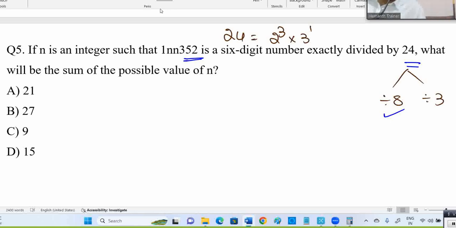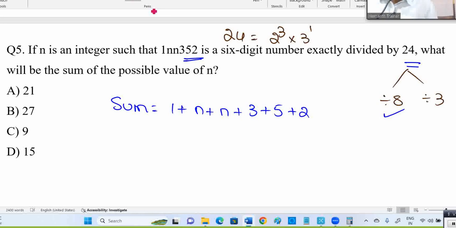Divisible by 3. Divisible by 3, how to check? Sum of digits. What is the sum of digits here? 1 plus n plus n plus 3 plus 5 plus 2. In fact, this 3 is divisible by 3, no need to add it. 1 plus 5 is how much? No need to add that also, you can throw it out, no issues. Now I got 2n plus 2.